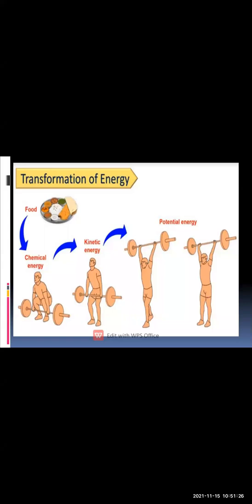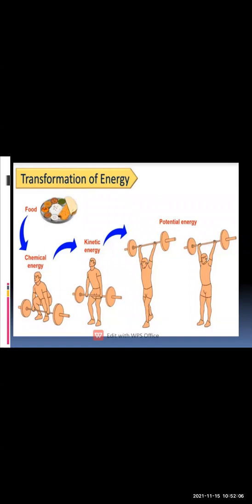And the food which you are eating is broken down with the help of a chemical reaction that takes place in our body, which converts the food into mechanical energy, and after the mechanical energy, the energy is converted into kinetic energy and potential energy. So this is how there is a transformation of energy in our body. There are many different means of transformation of energy that take place in the surrounding. There is a chain of transformation of energy.